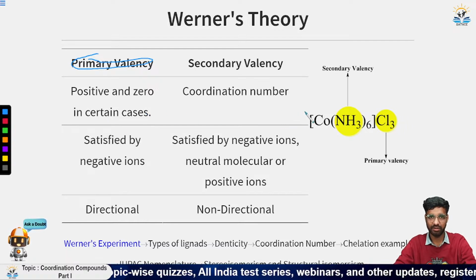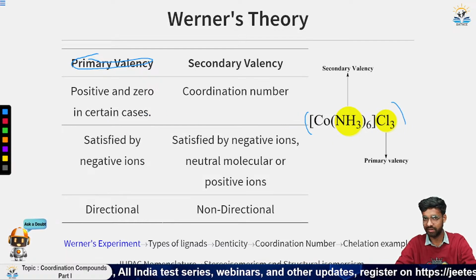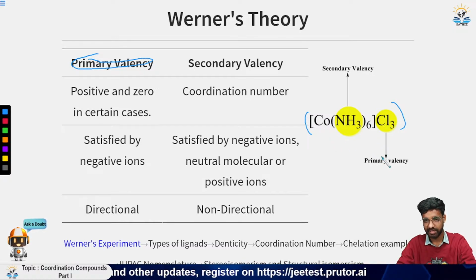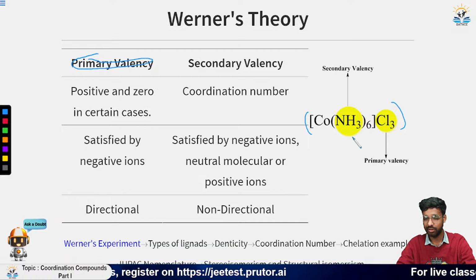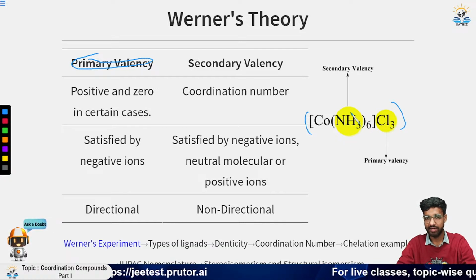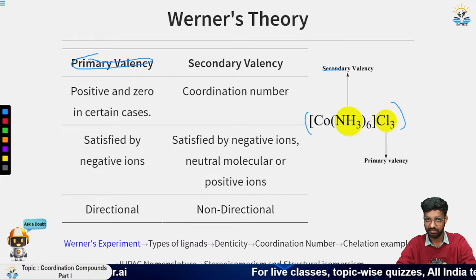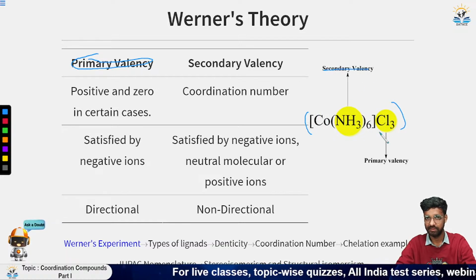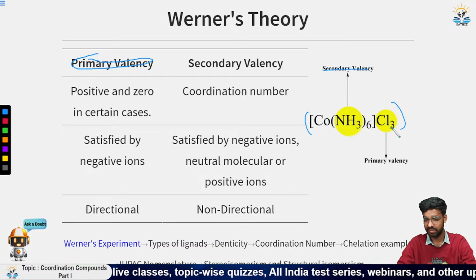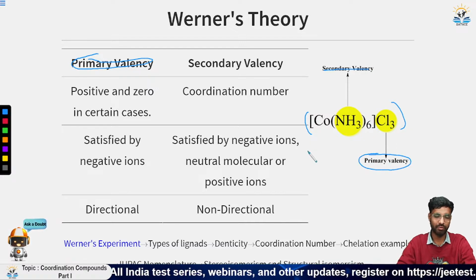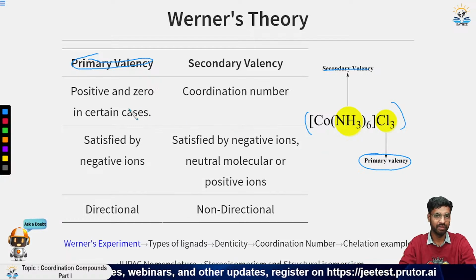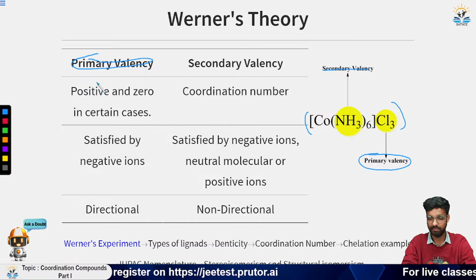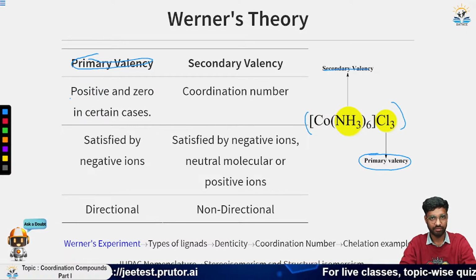If you consider a coordination compound, say one coordination compound is given here, which is Co(NH3)6Cl3, it means that the NH3 here is neutral, and it is satisfying the secondary valency because it is inside the coordination sphere, and the Cl3 is outside the sphere and is satisfying the primary valency. Now, how can we say that it is primary or secondary? The first one, you cannot just say, there is no clear boundary line,